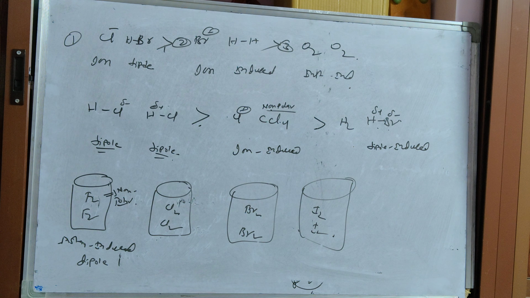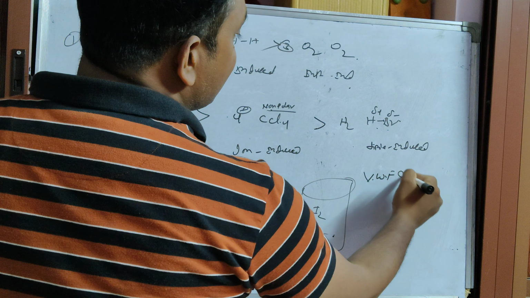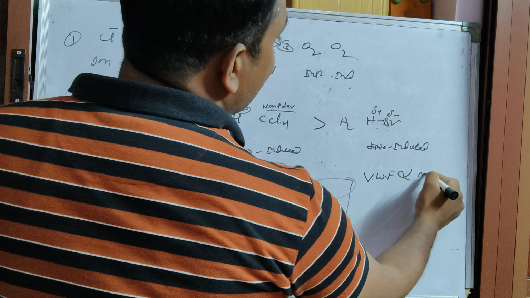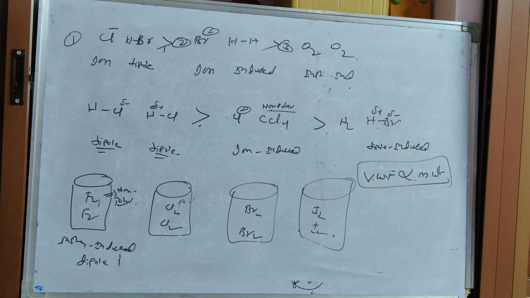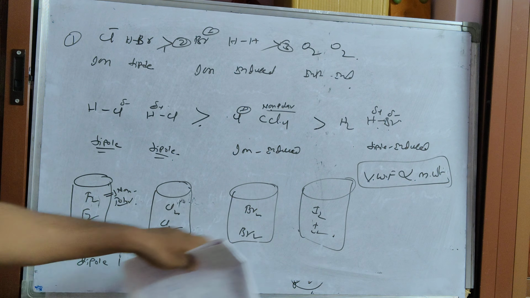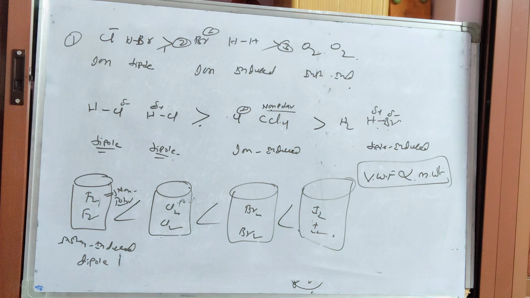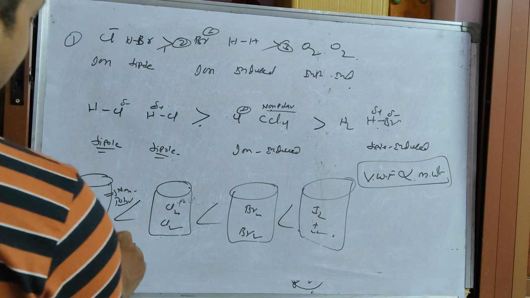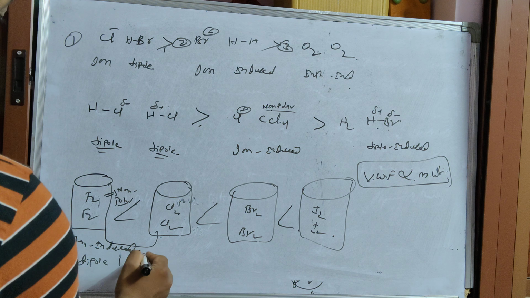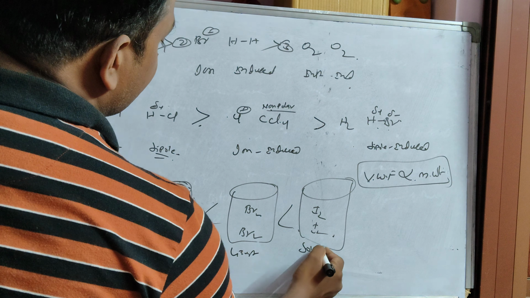Generally, the van der Waals force of attraction is directly proportional to the molecular weight. Which has more molecular weight? Fluorine, chlorine, bromine, iodine. That's why the van der Waals force of attraction in iodine is greater compared to the others. Fluorine and chlorine are gases, bromine is a liquid, and iodine is a solid.